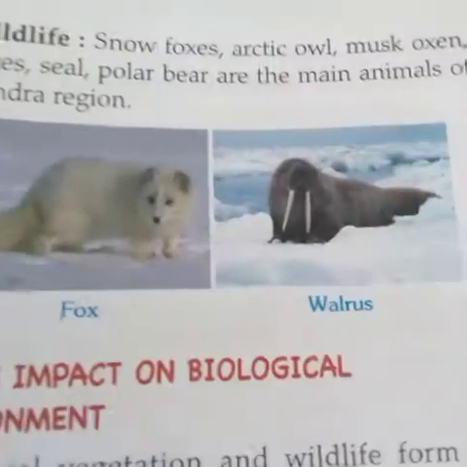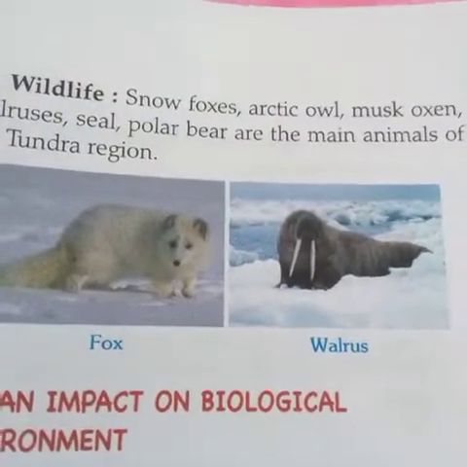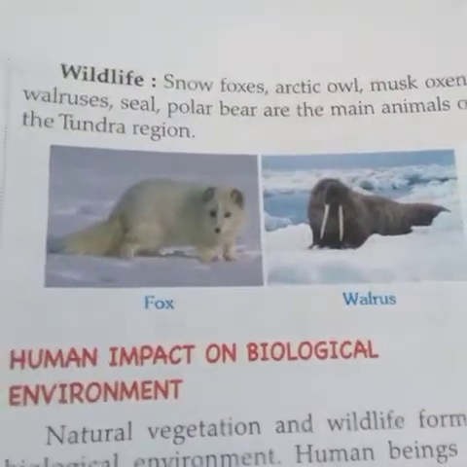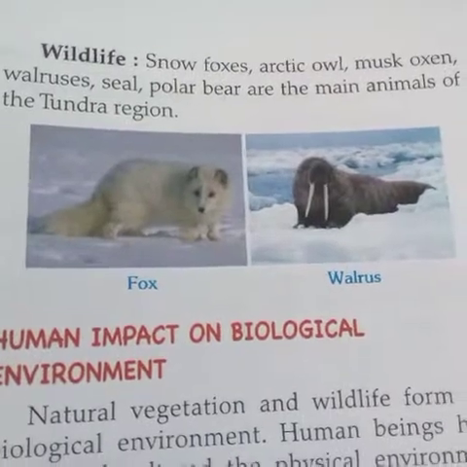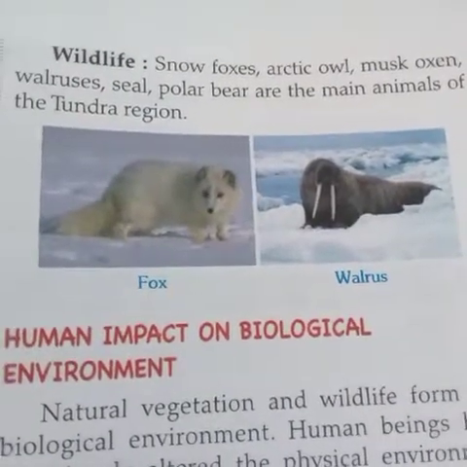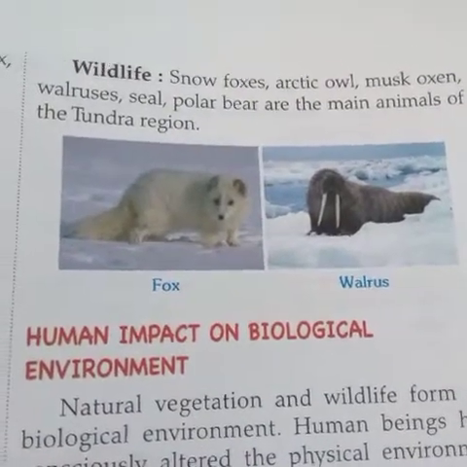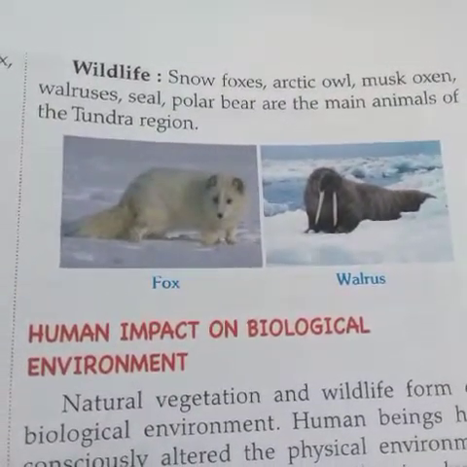Now the wildlife which is found in this region is mainly snow foxes, Arctic musk oxen, walrus, seal, and polar bear. These are the main animals of the tundra region, about which you have studied in your class 5th, for example Greenland.